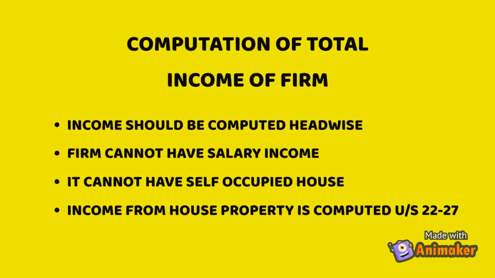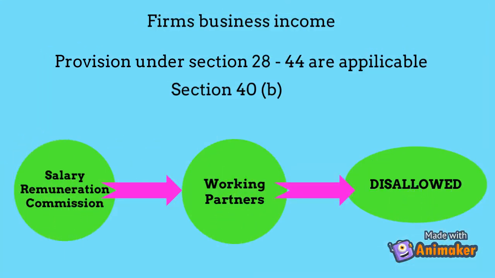Computation of total income of the firm. Income should be computed headwise. Firm cannot have salary income. It cannot have self-occupied house. Income from house property is computed under section 22 to 27. For computing firm's business income, provisions under section 28 to 44 are applicable.